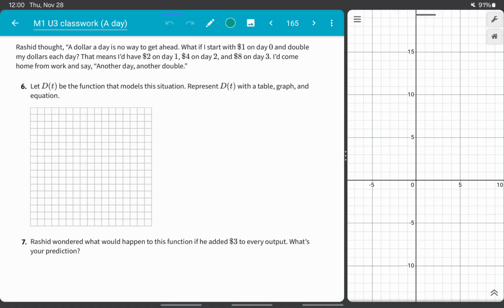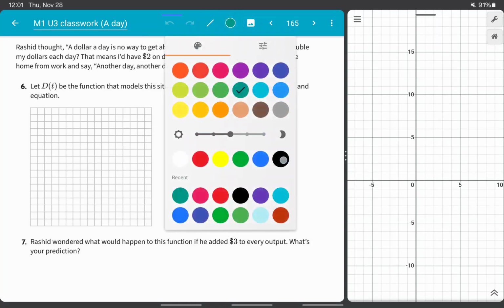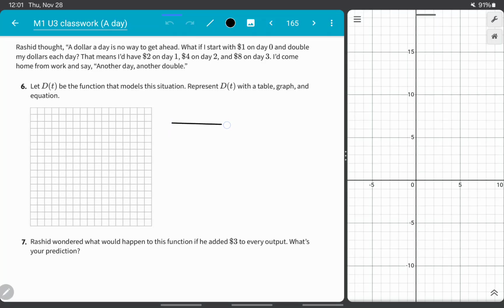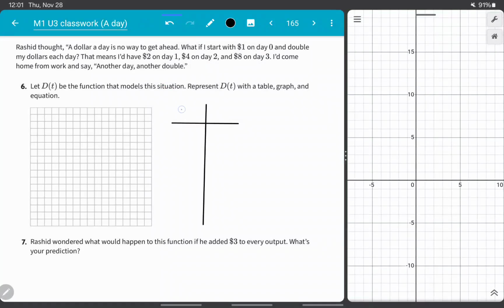Let d of t be the function that models this situation. Represent d of t with a table, graph, and equation. Okay, let's start with the table. We're going to have t and d of t, for time in days and dollars as a function of time.